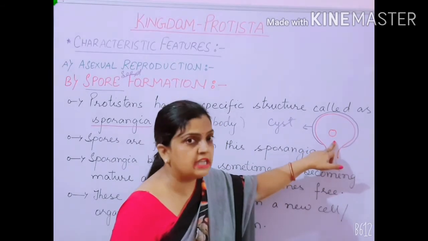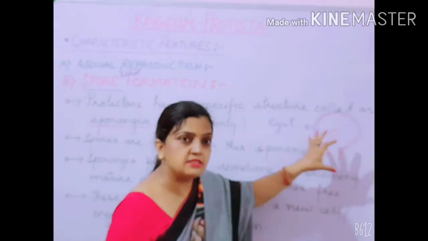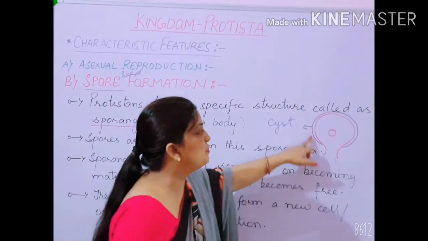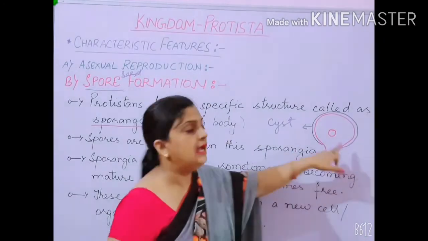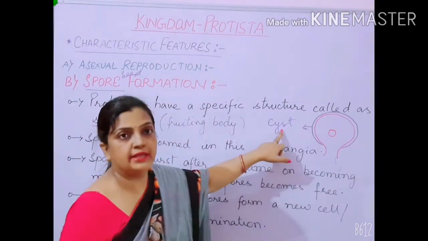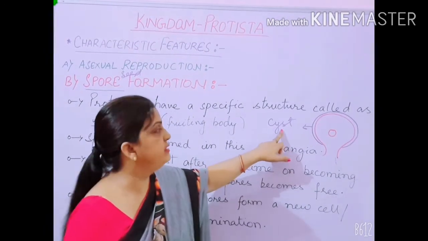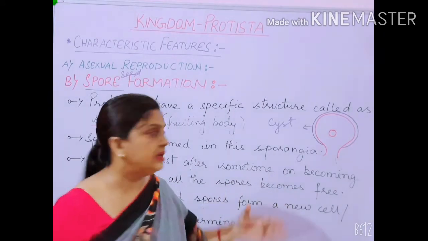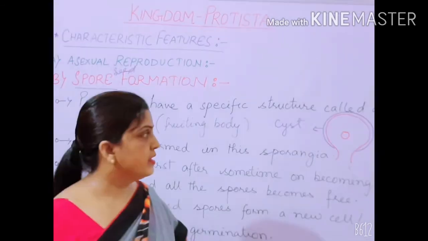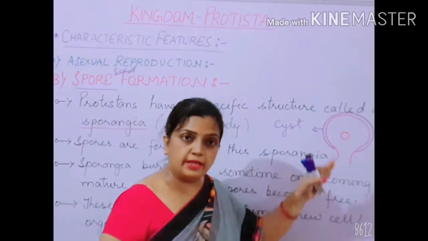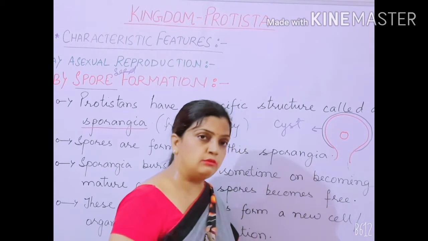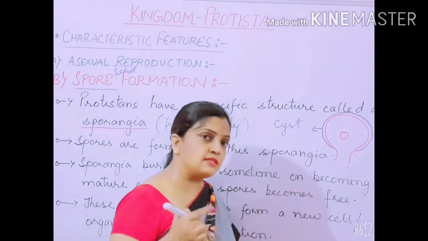So by itself in nature, the Protistans, the sporangia, have that nature to develop a protective wall around it, and that protective wall is called cyst. Always remember that this cyst is prepared during the favorable condition when the growth is proper. Now, within this sporangia, this nucleus is present, and this nucleus will undergo karyokinesis and cytokinesis.